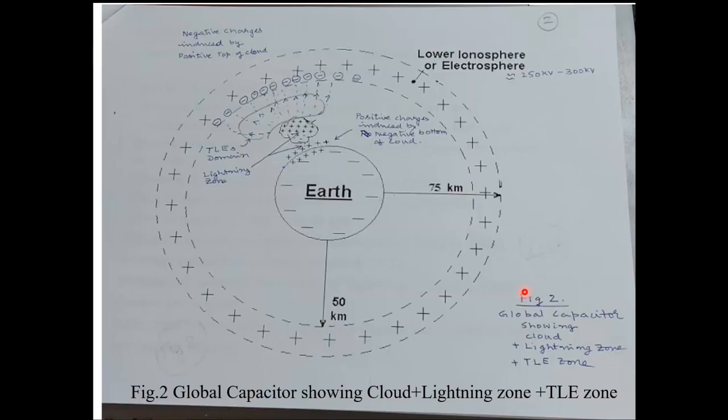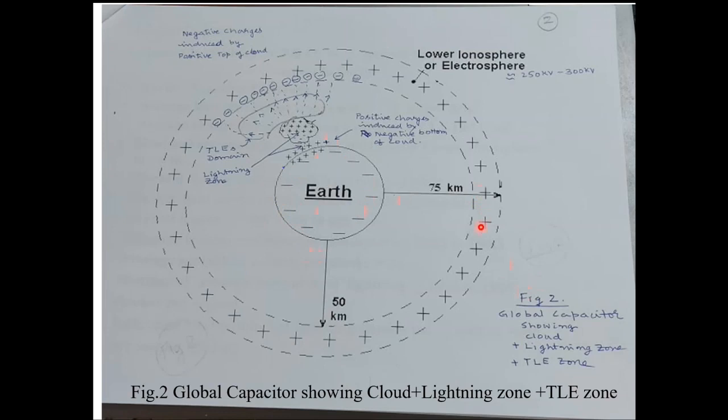Now, this is the picture of the so-called global capacitor. It is not really to scale. I have shown Earth and then the lower ionosphere. This is the Earth, of course, with negative charges on the surface all around, everywhere, induced by the positive charge in the lower ionosphere.